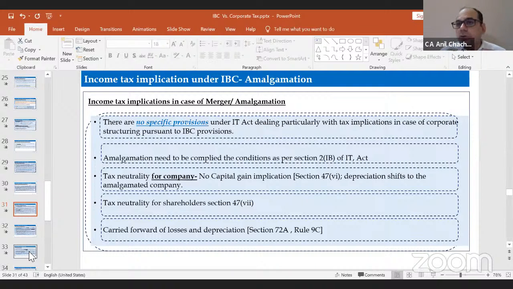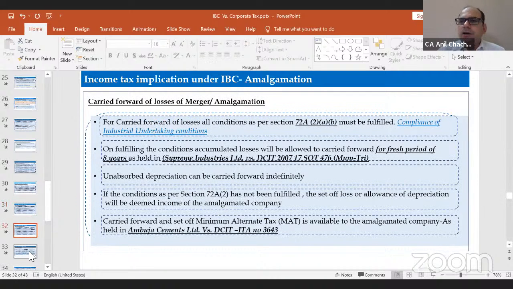But in case of the losses, the general thing is that in most IBC companies the losses would be there. To get the benefit of the losses part, the acquirer, the amalgamated company, needs to take advantage of the losses of the amalgamating company under the IBC part. But under section 72A, there are some conditions which need to be fulfilled. The first thing is the industrial undertaking definition.